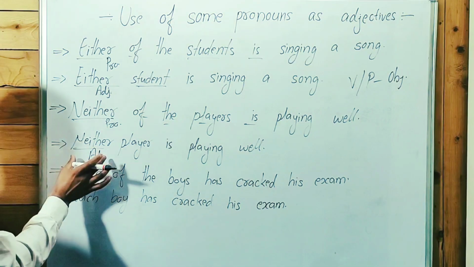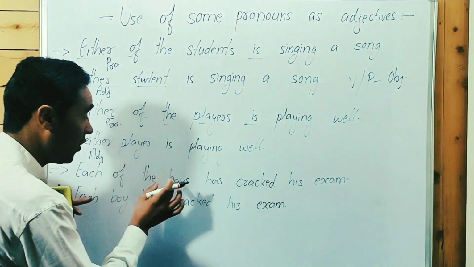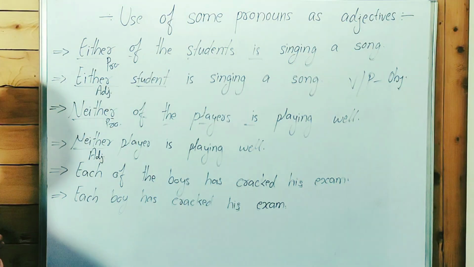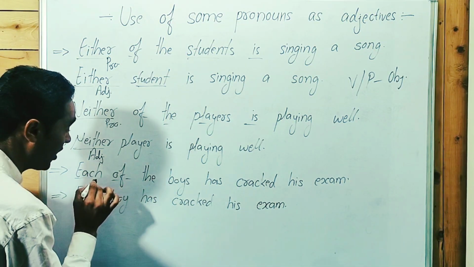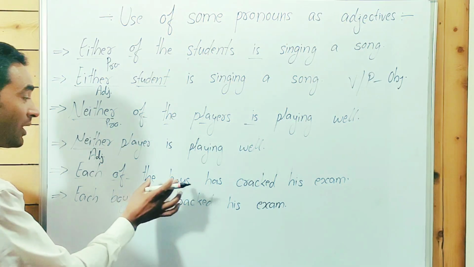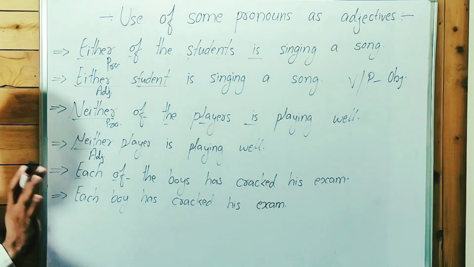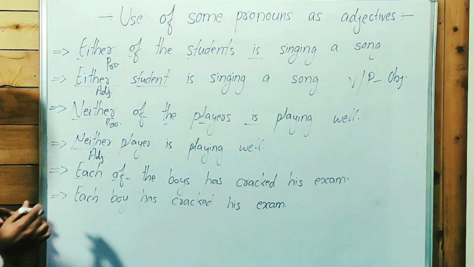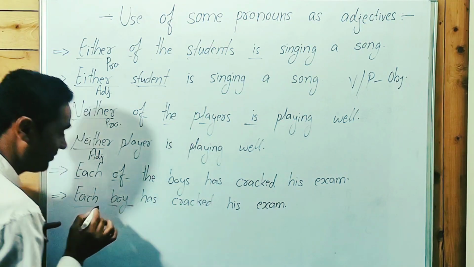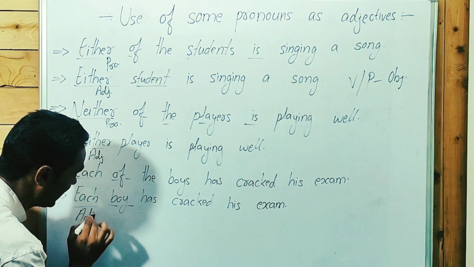So in this sentence, each of the boys has cracked his exam. Here, each is a pronoun, of is a preposition, the boys is the object of the preposition, and it is has, not have. Boys have is incorrect. Each of the boys has cracked his exam. Each boy: boy is a noun and each is an adjective over here.